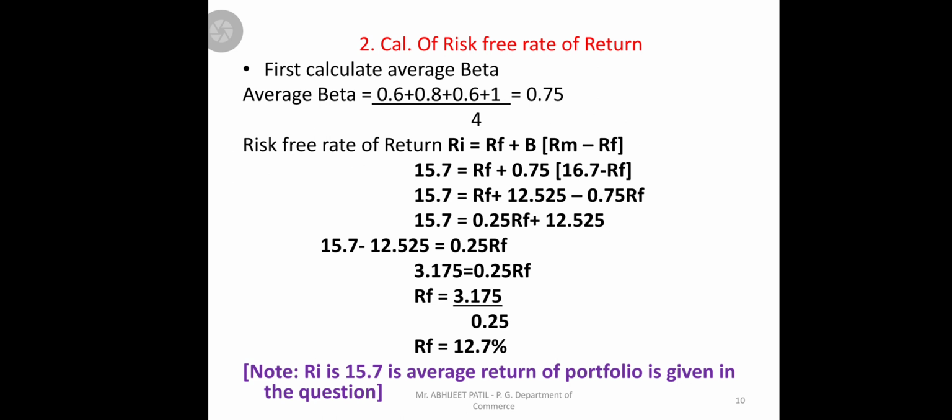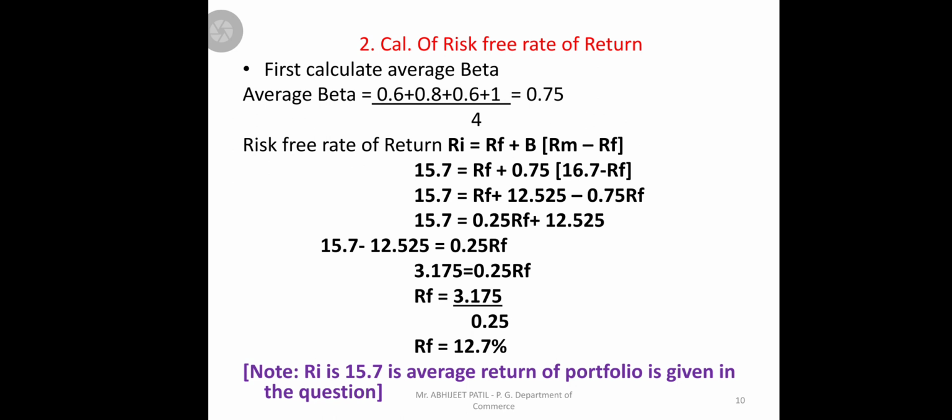Now come to the next steps, put this 12.525 that side, it will come minus, and 0.25 RF, left the amount 3.175. So we want RF, so RF is equal to 3.175 divided by 0.25. So ultimately we'll get RF 12.7%.